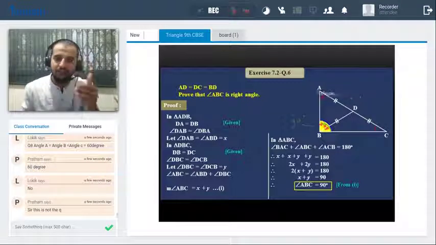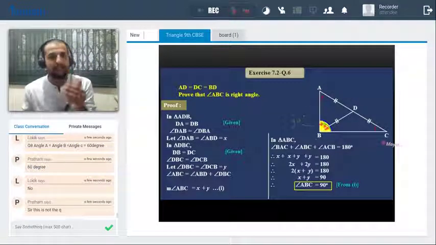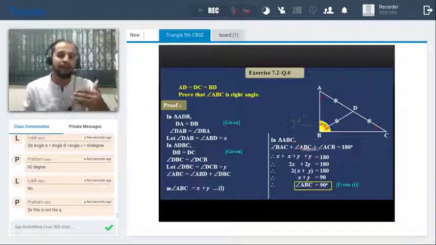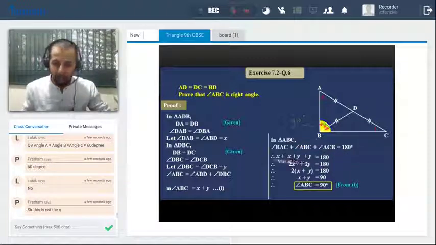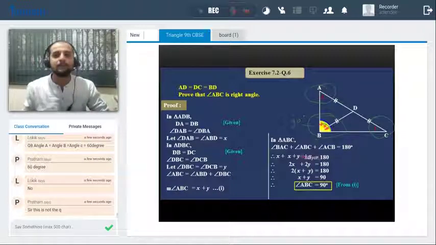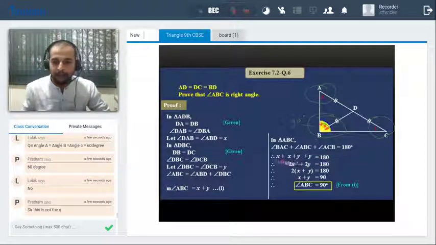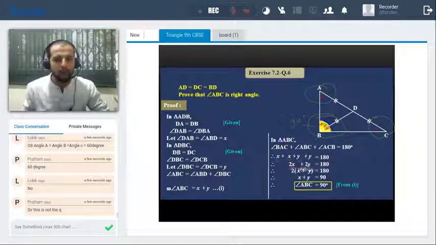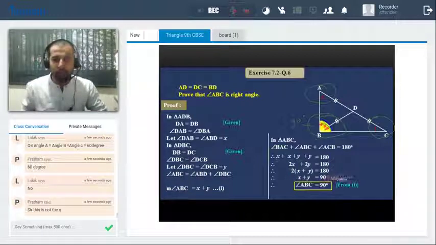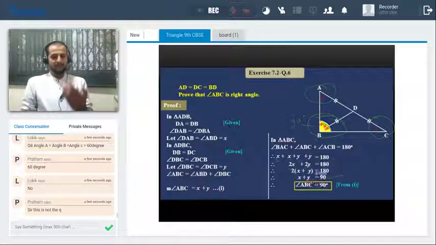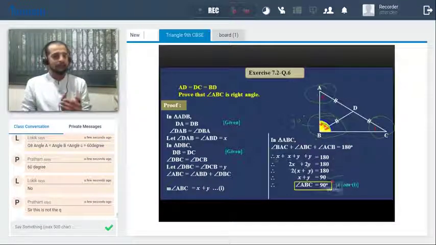Nothing difficult. Just consider the triangle ABC, and we'll use the property that the sum of the angles of a triangle is 180 degrees. So x plus y plus x plus y is equal to 180 degrees. So we get 2x, 2y. So 2x plus 2y is equal to 180 degrees. Taking 2 common, we get x plus y is equal to 90. If x plus y is 90, is it hard to say that angle ABC is equal to 90 degrees?